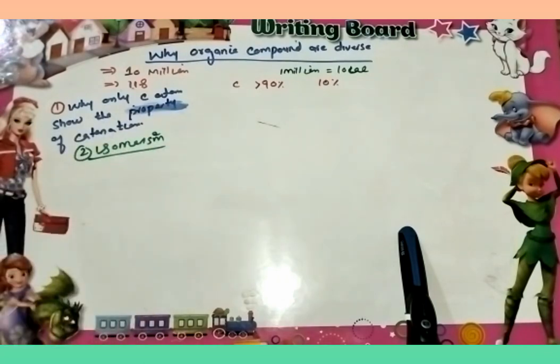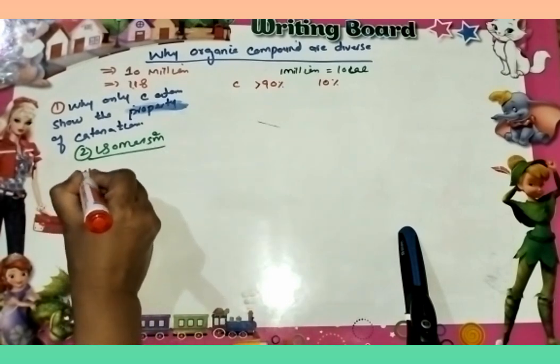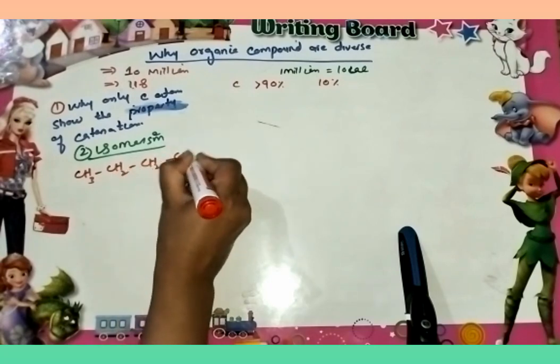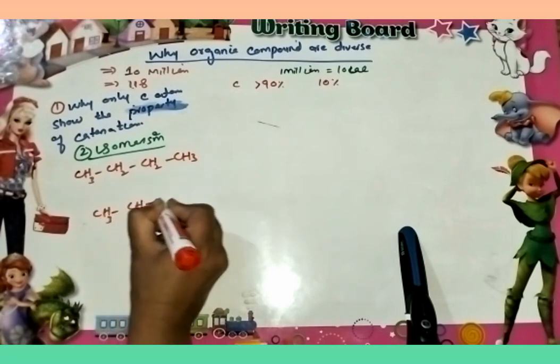First we are going to see what isomerism is. The property of compounds which have the same molecular formula but different structural formula is known as isomerism, and those compounds which show this property are known as isomers. Suppose we have a compound, and we can also write this structure.